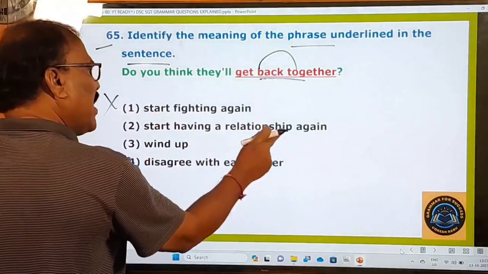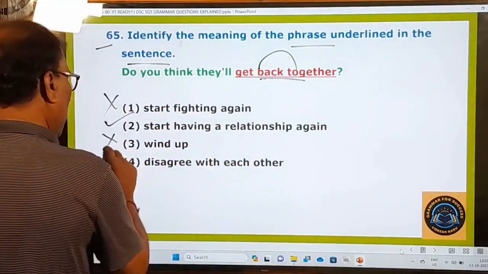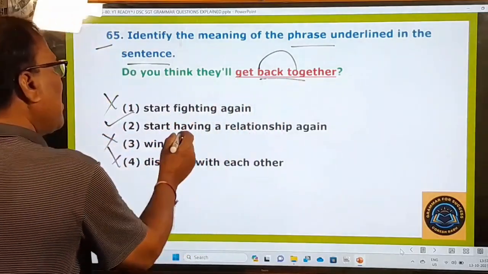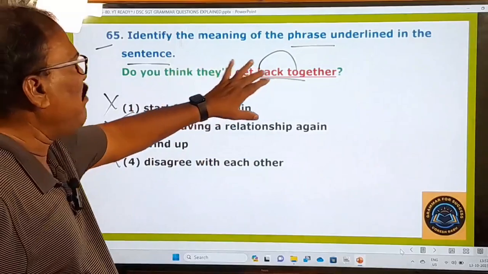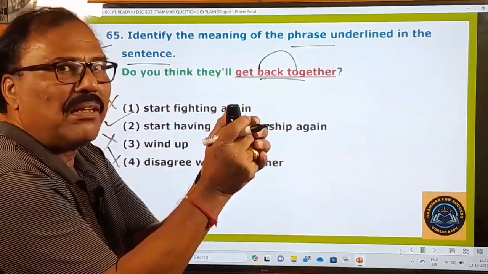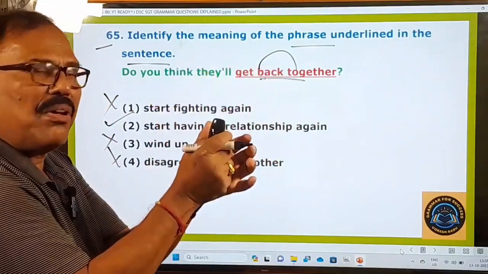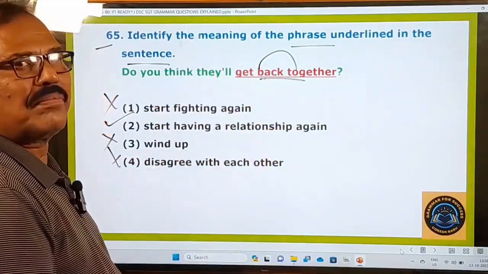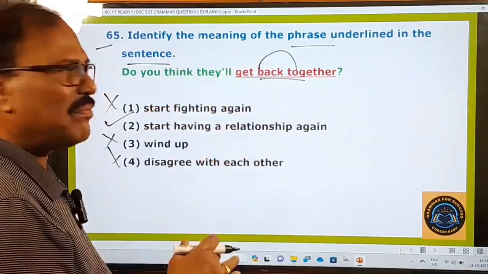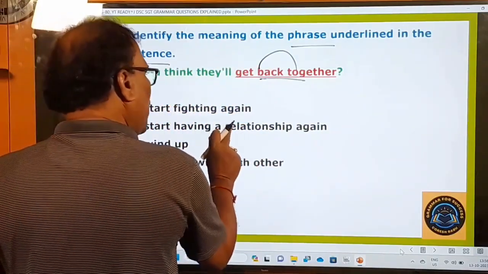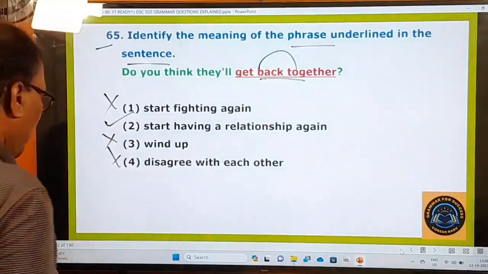Start having a relationship again, yes. Wind up, no. Disagree with each other, no. So get back means start having or start living together. Do you think they will get back together? They will come together. They will start living together. They will start having a relationship again. So something like start having a relationship. So this is the only right answer for this phrase. Come on, let's go to the next question.